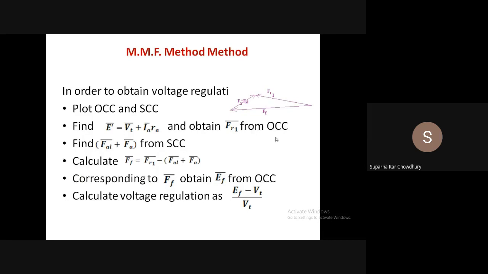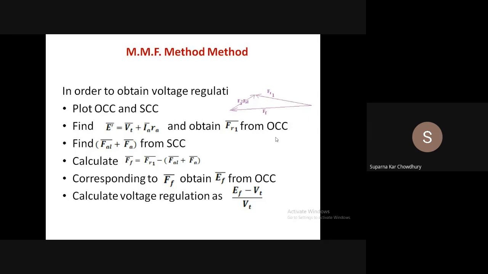So we have discussed two methods, the EMF method and the MMF method. In the EMF method, we start from the MMF equation and replace all the MMFs by their corresponding EMFs. And we have seen that the method is pessimistic in nature. It will always give a value of regulation which is more than the actual value.